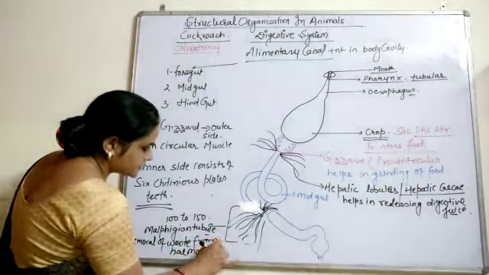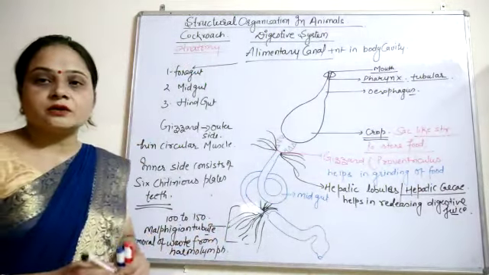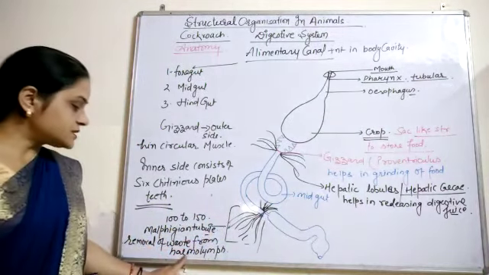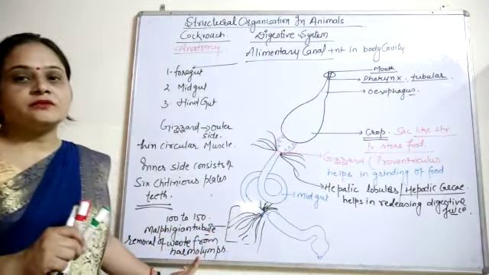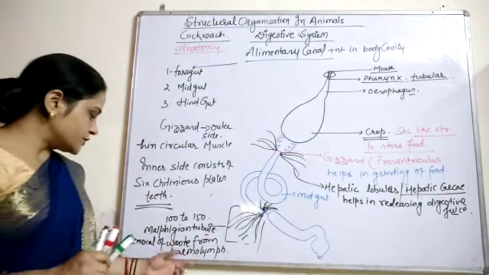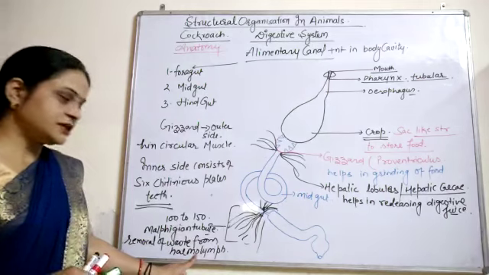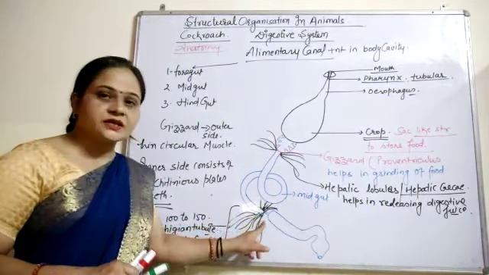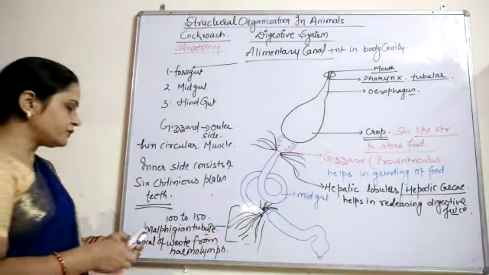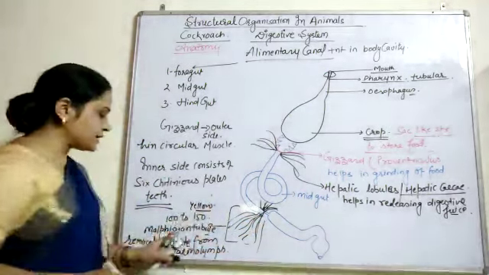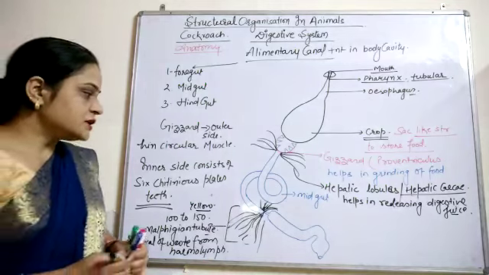Hemolymph is the fluid present in the cockroach body, because in cockroach blood is not present. This hemolymph performs all functions of the blood, so the waste is present in this hemolymph. These yellow thread-like Malpighian tubules help in removal of the waste product.